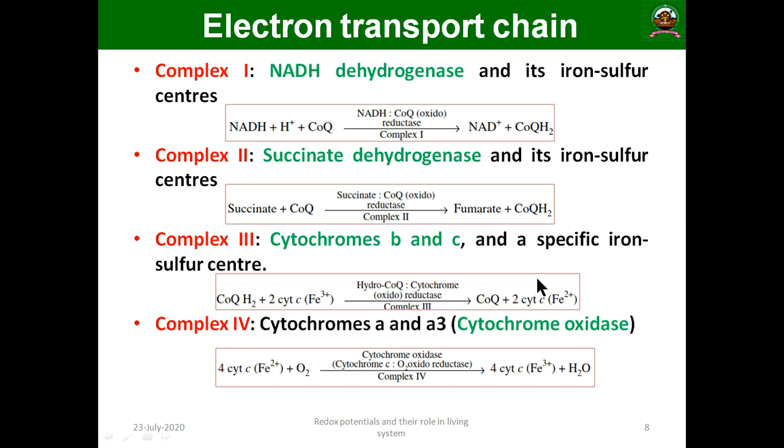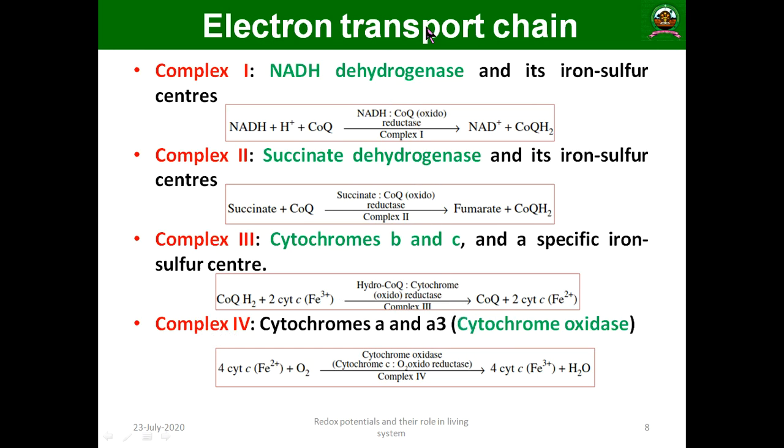Here it is coenzyme Q, and cytochrome C will be segregated out. So that is the next important step, complex 3. And there is a complex 4 for the cytochromes A and A3. Here I told you cytochromes B and C, and A is remaining. That A and A3 are known as the cytochrome oxidase complex.